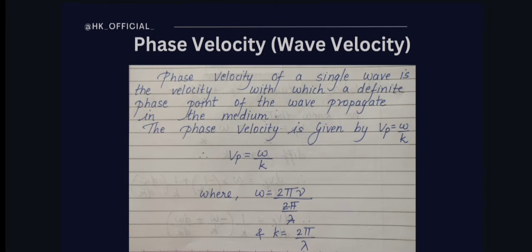So the formula for the phase velocity is Vp equal to omega by k. Now here you have to substitute the values of omega and k. Don't confuse between these values as they look similar. The first, omega, is 2 pi nu. We know omega is the angular velocity, that is 2 pi f, 2 into pi into frequency. In place of f, you write nu, which is nothing but frequency. So just replace omega by 2 pi nu. Then the k value is 2 pi by lambda. Let us substitute the omega and k values and see what we get.